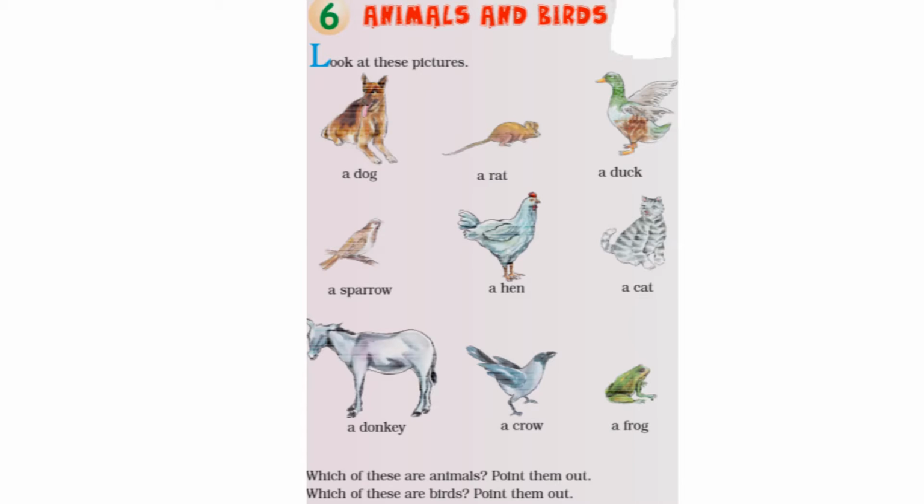Which of these are animals? Point them out. So we can differentiate birds and animals by some points. Like first point is birds have wings, animals have no wings. Animals have 4 legs, birds have 2 legs. So by these differentiations we can differentiate birds and animals. So let's circle the animals with red color.